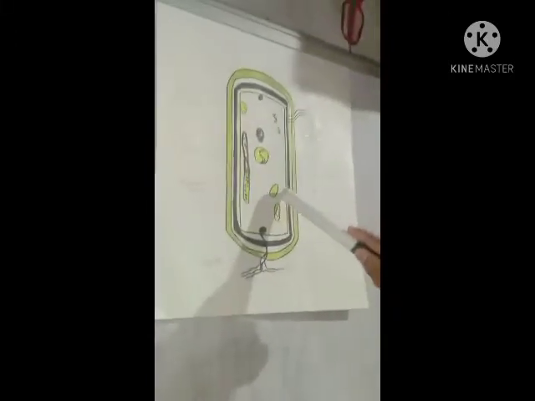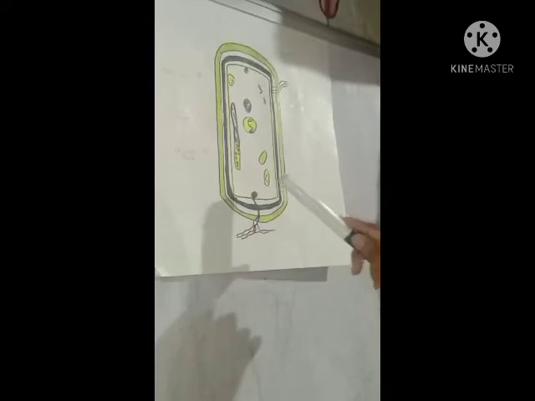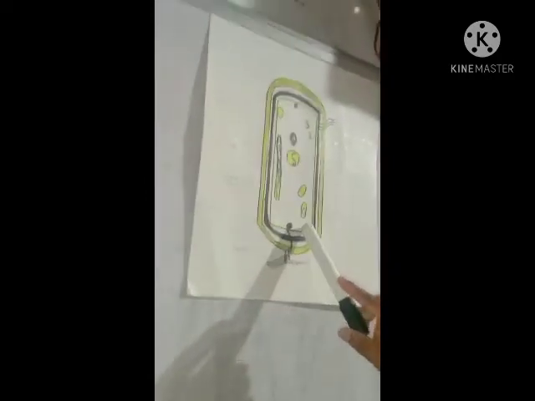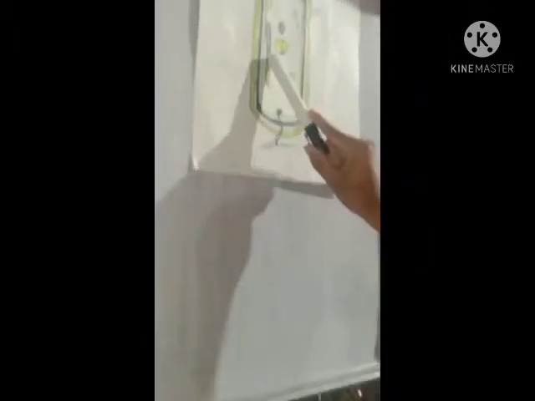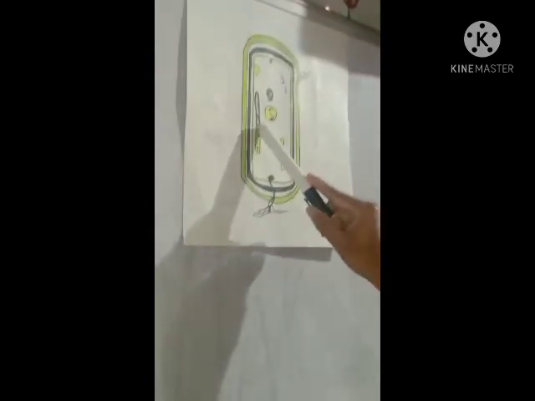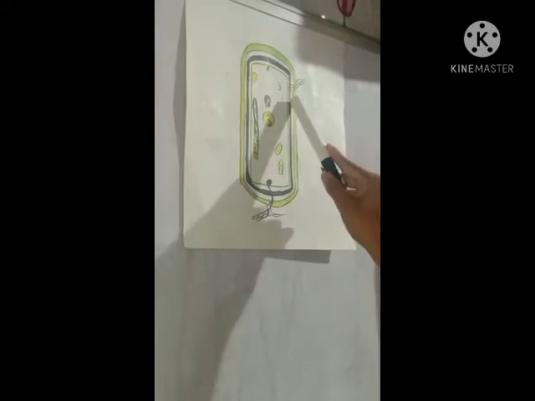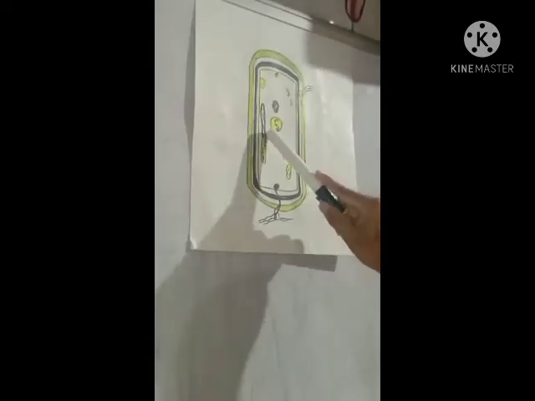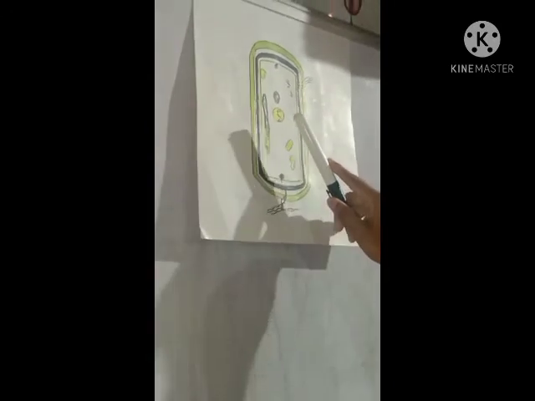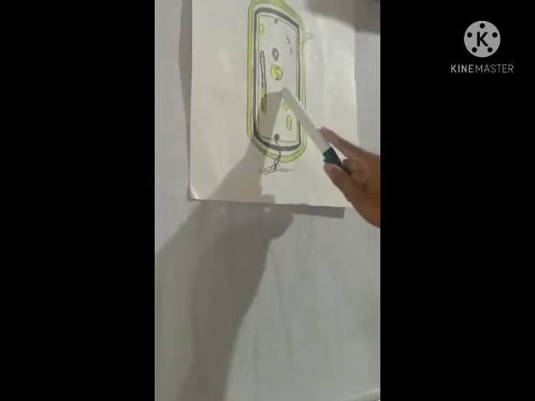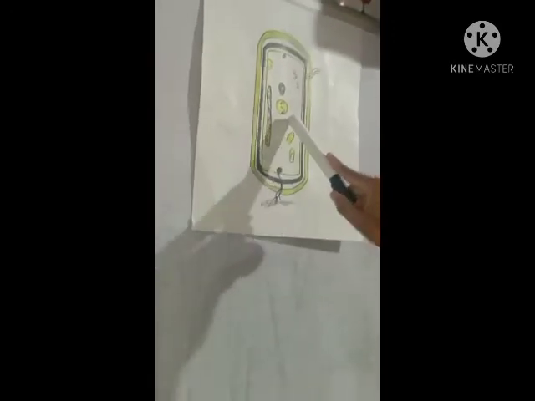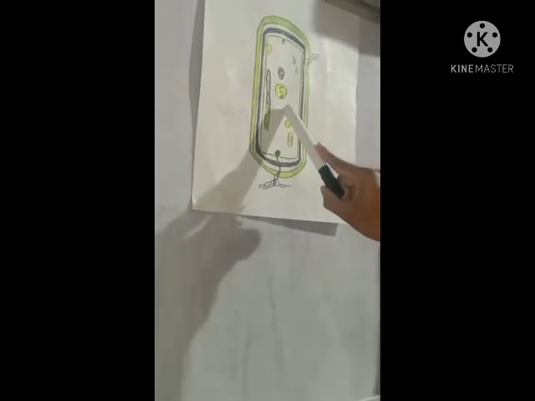After thylakoid, ribosome is present. Ribosome is a non-membranous cell organelle, nature 70S, and acts as a protein factory. After ribosome, there is a plasmid. Plasmid is a small circular DNA which controls all metabolic work of prokaryotic cell.